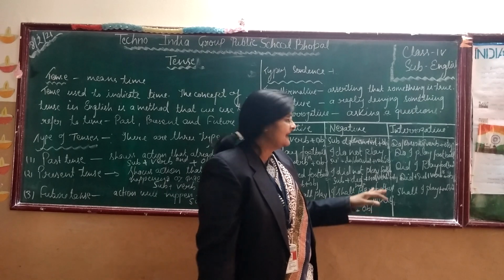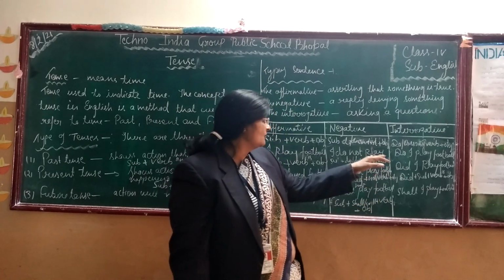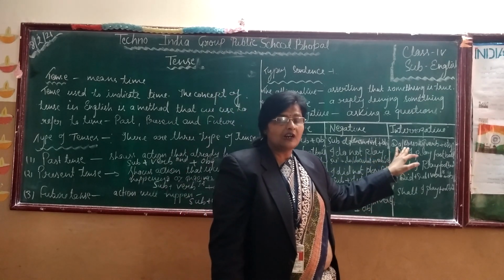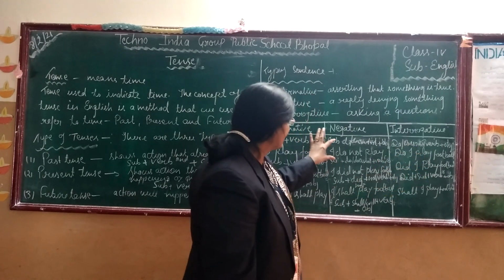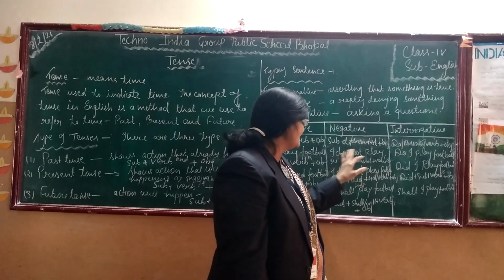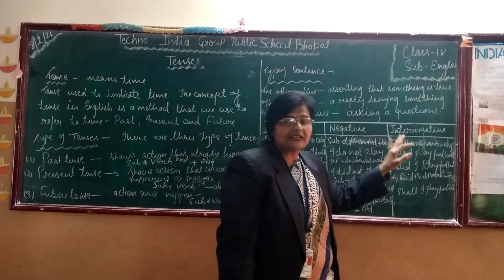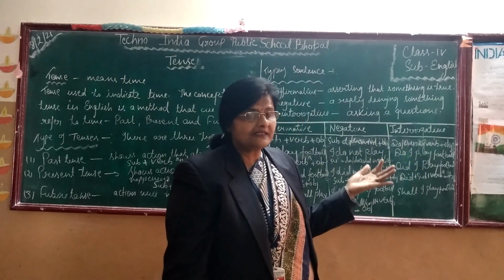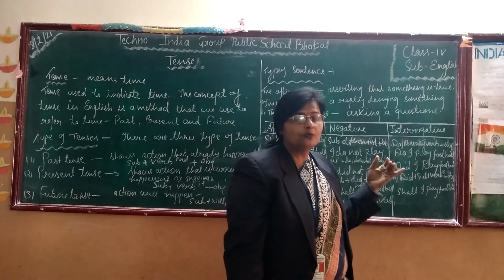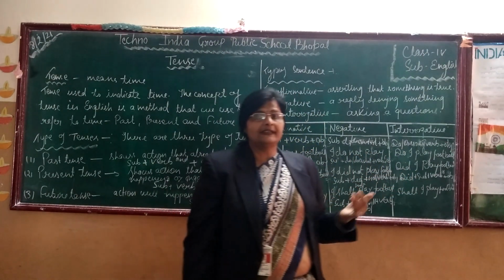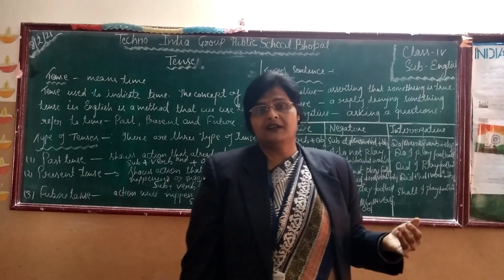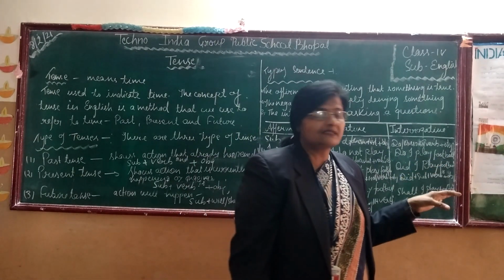Here we always use do in the beginning of the sentence. In the negative sentence, we use it in the middle of the sentence, but in the interrogative sentence, we always use do, would, will, or any helping verb like do, they, is, in the beginning of the sentence.